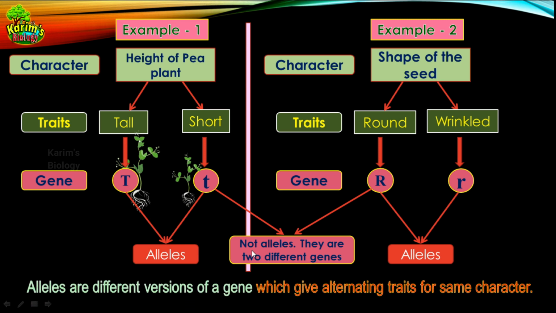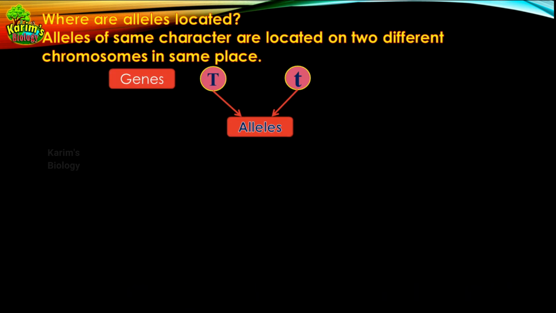Now the next question is, where are alleles located? Alleles of the same character are located on two different chromosomes but in the same place. Again, you see genes. These are the two versions of the gene: capital T, which governs tall plant, and small t, which gives short plant. These are the two versions of the same gene, called alleles.